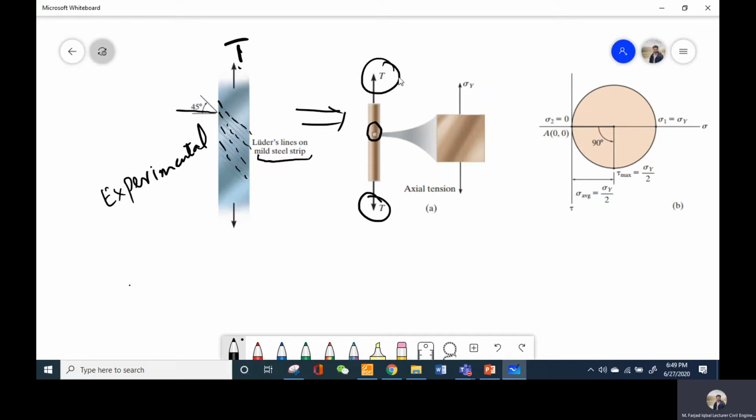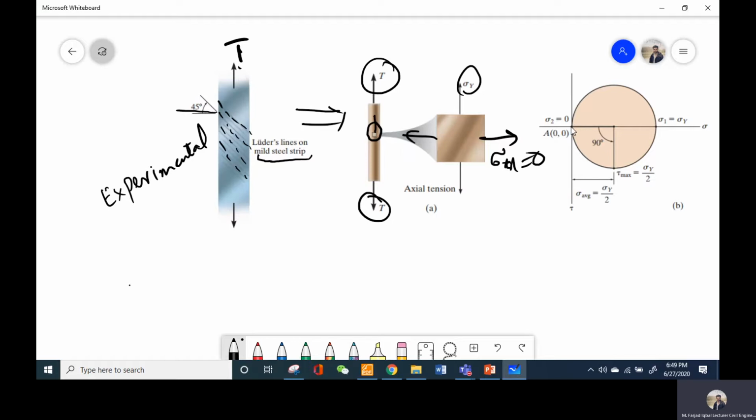Due to the applied load, let's suppose the stress on this element has approached sigma y, the yield stress. Since the load is applied in only one direction, the stress will also be produced only in one direction, that is sigma y. If I represent these stresses on the Mohr circle, there is no stress in the x direction, so that stress is equal to 0. Similarly, on this side, the stress is also equal to 0. So we have stress only in one direction.